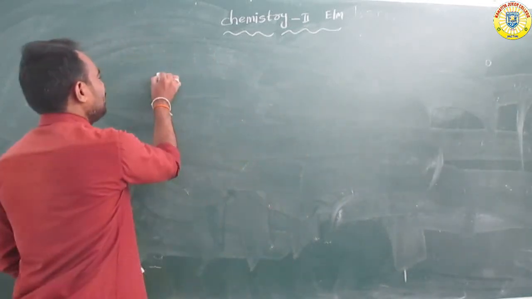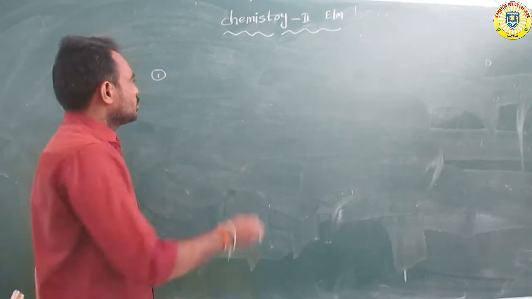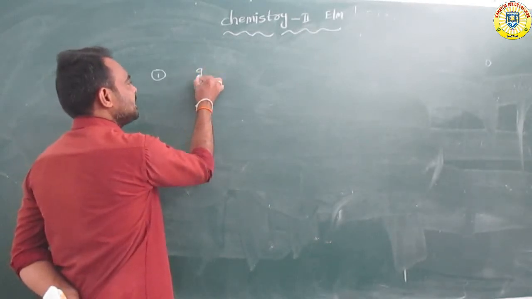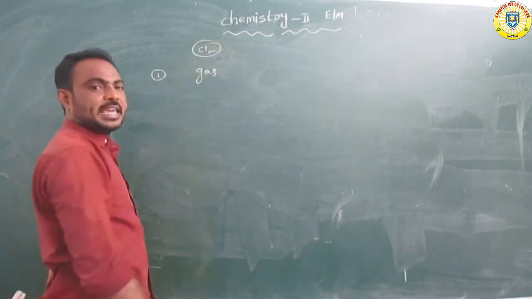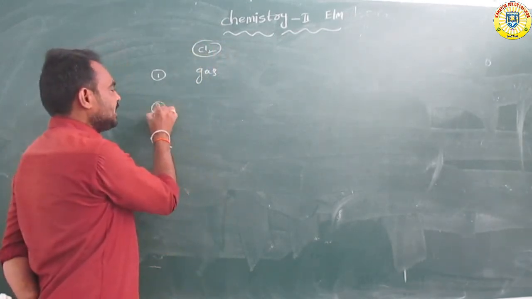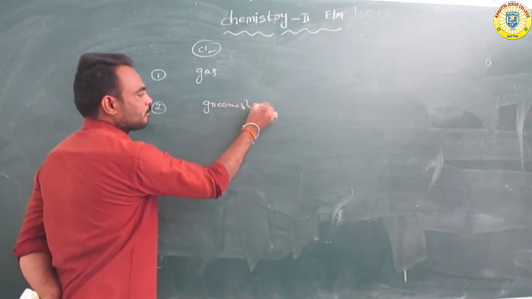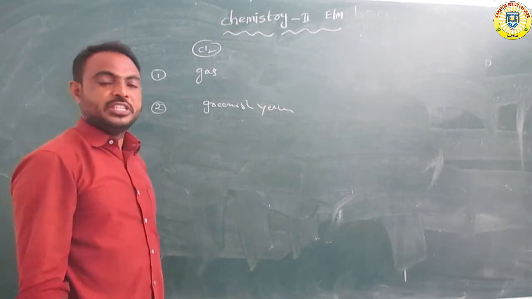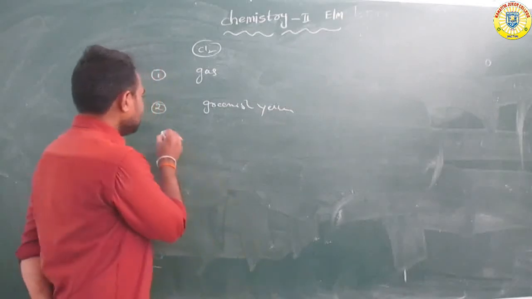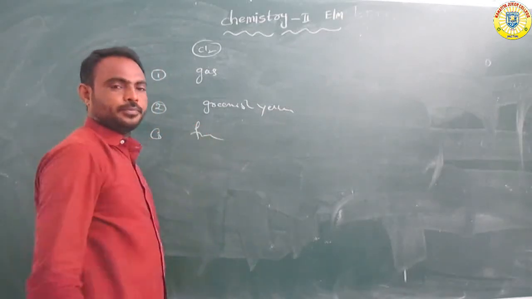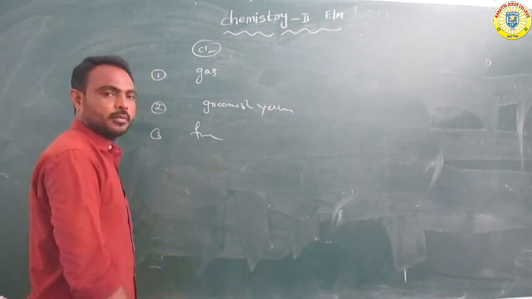Already we know the physical properties of chlorine. Overall, chlorine is a gaseous compound. It is a greenish yellow color. It has a pungent smell, and it is soluble in water.